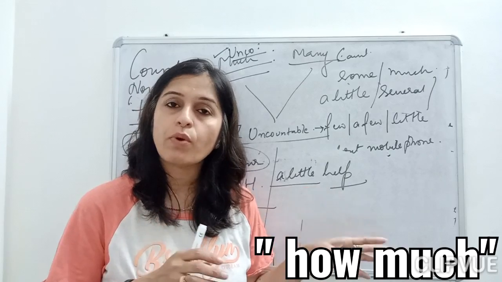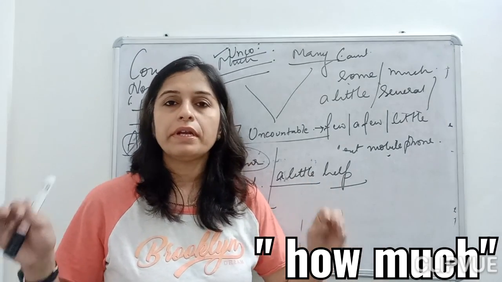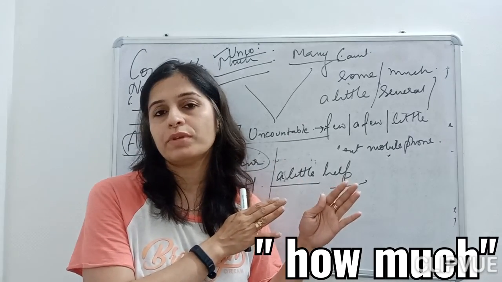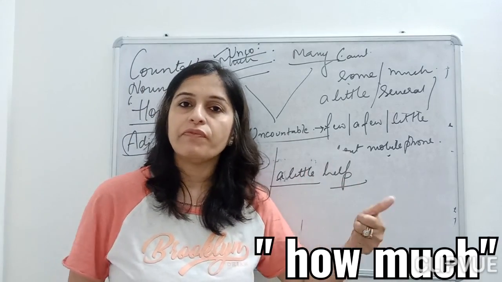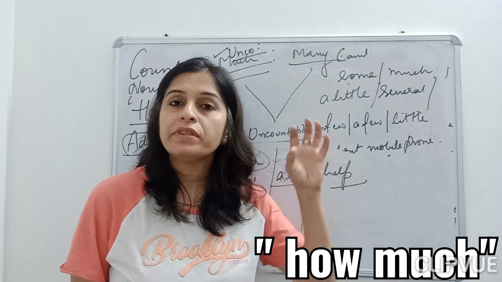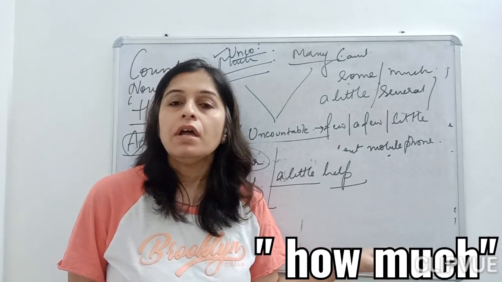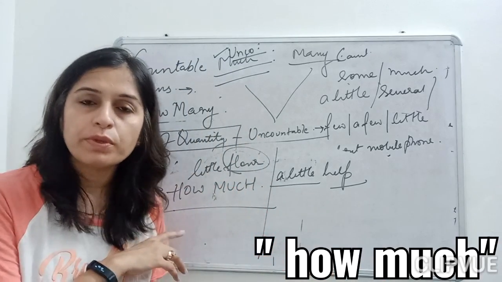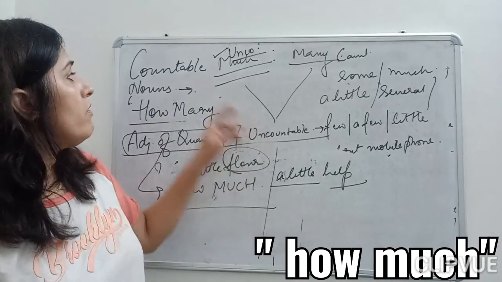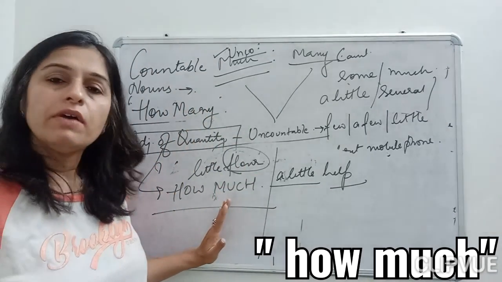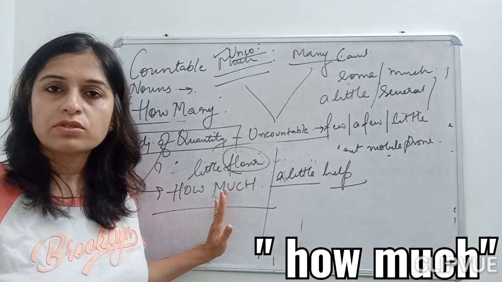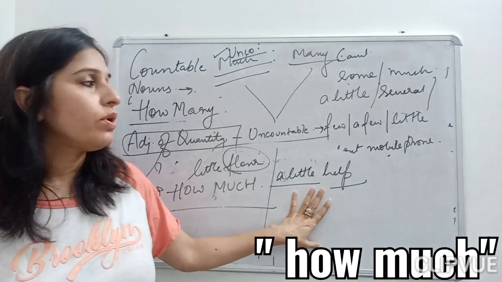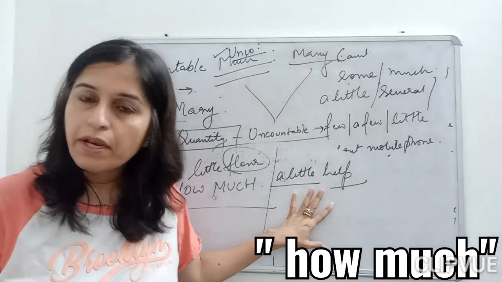Unlike adjective of number, adjective of quantity is used with the uncountable things, and adjective of number is used with the countable things. Adjective of number is used with the definite and the indefinite nouns, and adjective of quantity is used with the uncountable nouns. We ask how much when we want to identify adjective of quantity, and we ask how many when we want to identify adjective of number.